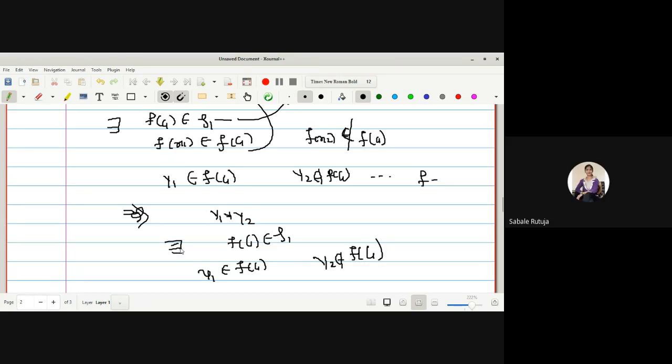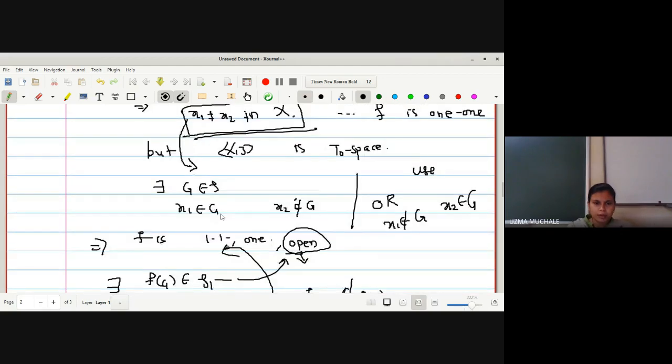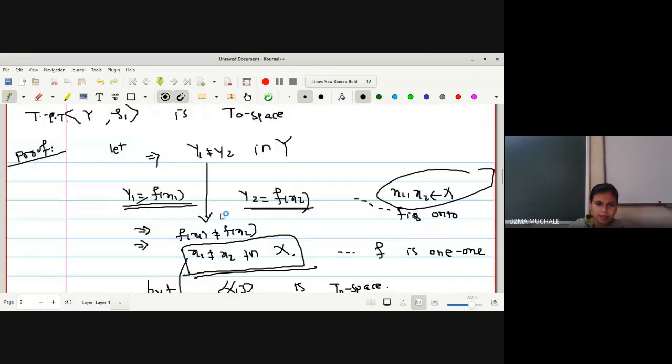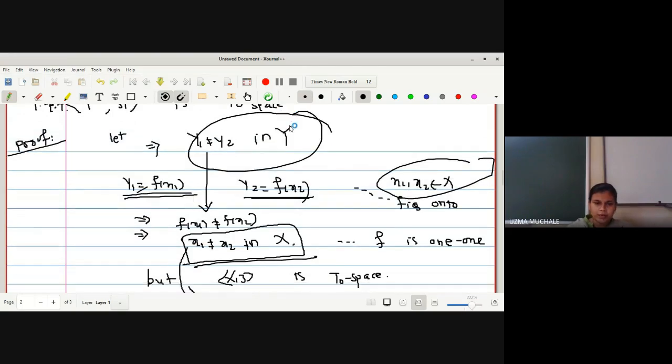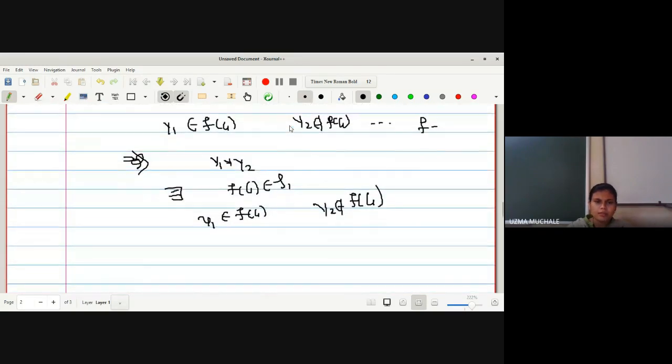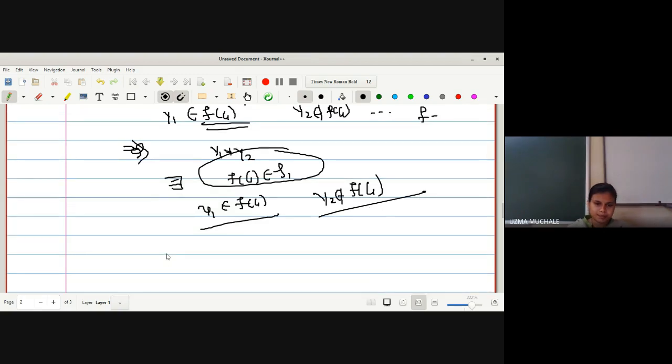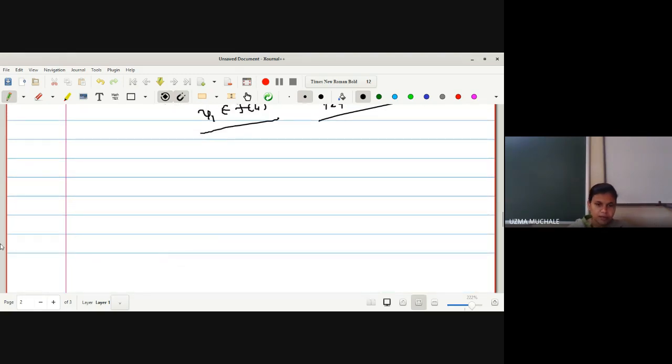Yes, ma'am. Okay, we started with y1 not equal to y2, and we arrived at the condition that we have found one open set f of G in (Y, T1) which satisfies the condition of containing one element and not containing another element. Hence the proof, which implies what we have proved: (Y, T1) is a T naught space, and hence the proof. Okay.